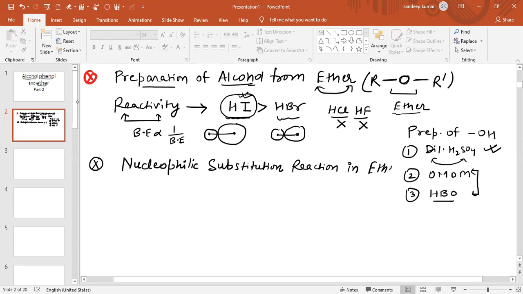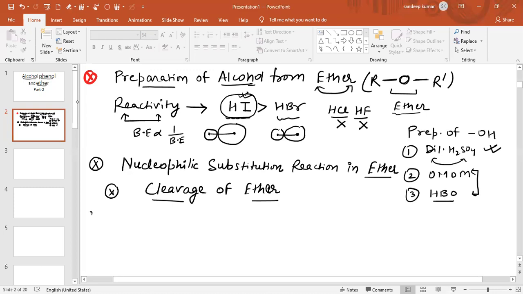In this case, there is cleavage of ether. The ether bond will break. Therefore, we say the cleavage of ether will take place.